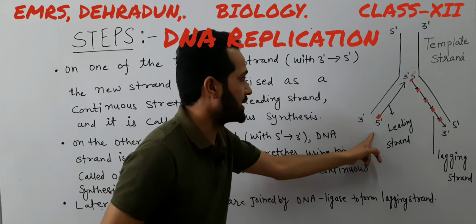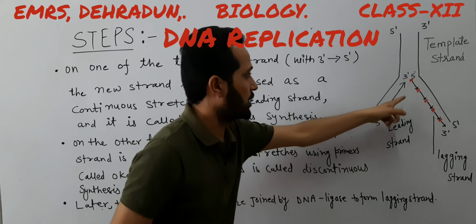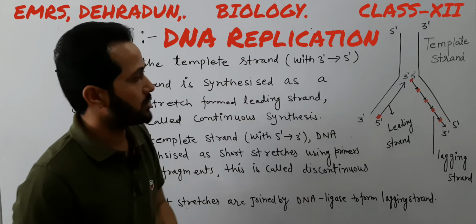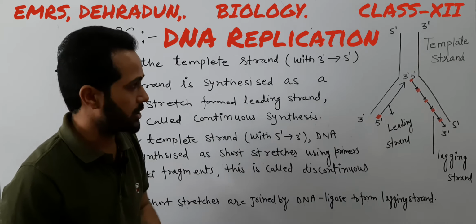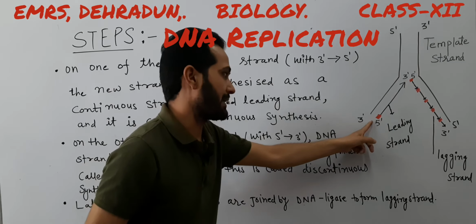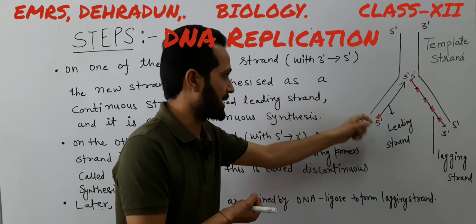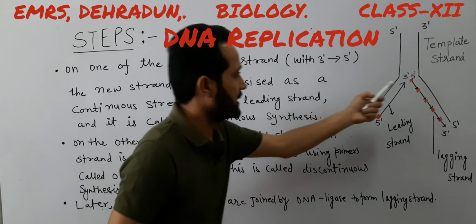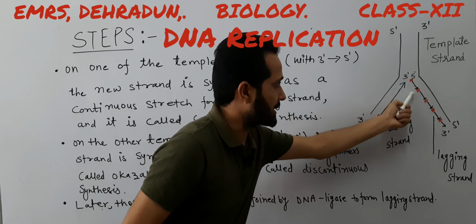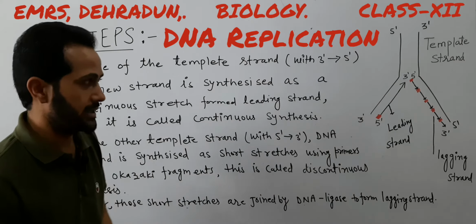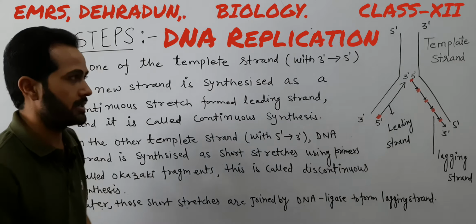The synthesis of leading strand is continuous. On the other hand, the synthesis of lagging strand is discontinuous. Here only one RNA primer is required to initiate the process of synthesis or polymerization of nucleotides, but in case of lagging strand, the RNA primers are required at regular intervals to attach the Okazaki fragments or new nucleotides.